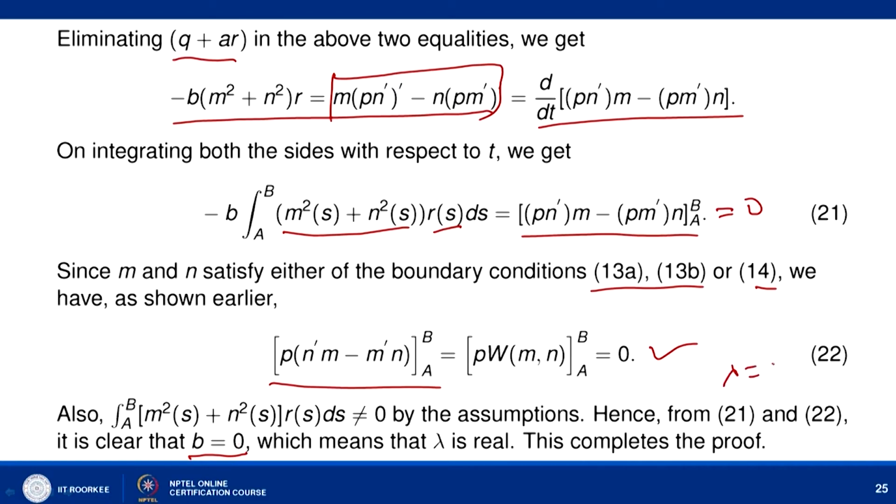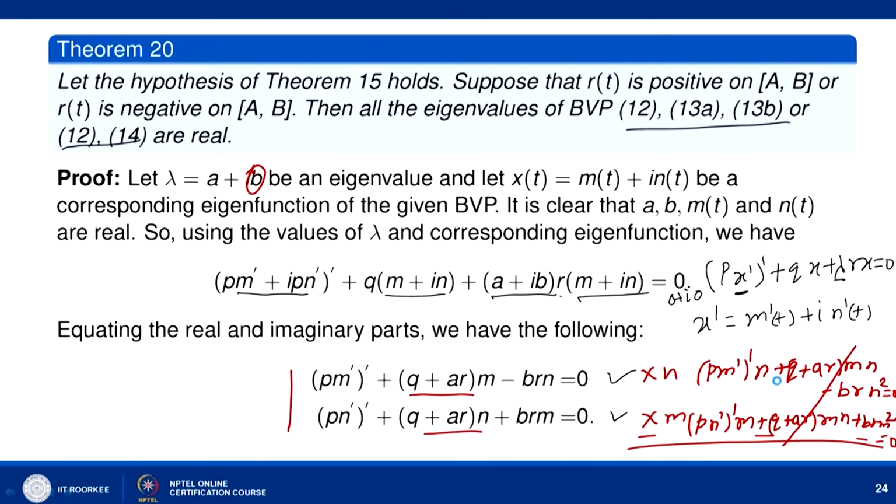Why? Because we have assumed that lambda is a plus i b. Now, if b is 0, then we have only one option, that is lambda equal to a. So, what we have proved here is that your eigenvalue is purely real, and that completes the proof. So, what we have proved is that if the hypothesis of theorem 15 holds, meaning we are considering the regular Sturm Liouville boundary value problem with either separated boundary conditions or periodic boundary conditions, and if r t is either positive or negative, then all the eigenvalues of the Sturm Liouville boundary value problem are all real.